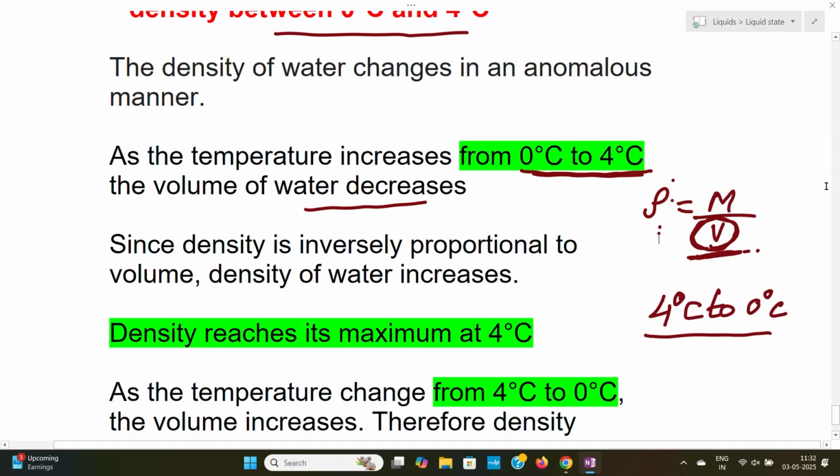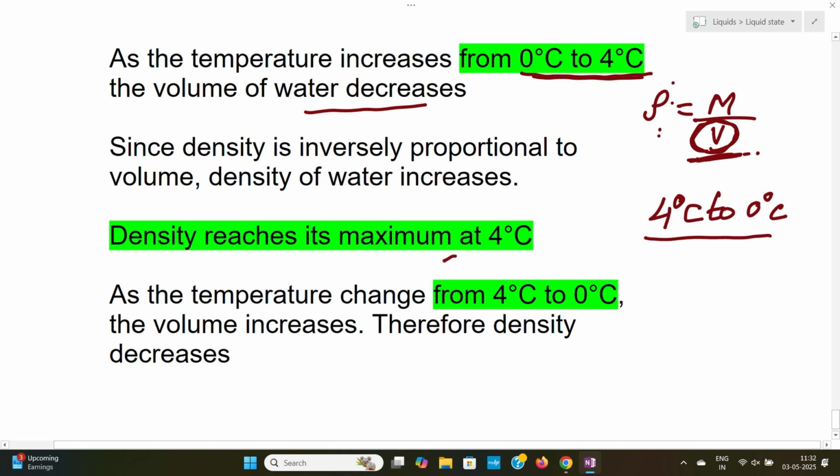So, it shows anomalous behavior when the temperature changes from 0 to 4 degrees Celsius. The density of water will be maximum at 4 degrees Celsius, and the density decreases when the temperature changes from 4 degrees Celsius to 0 degrees Celsius.